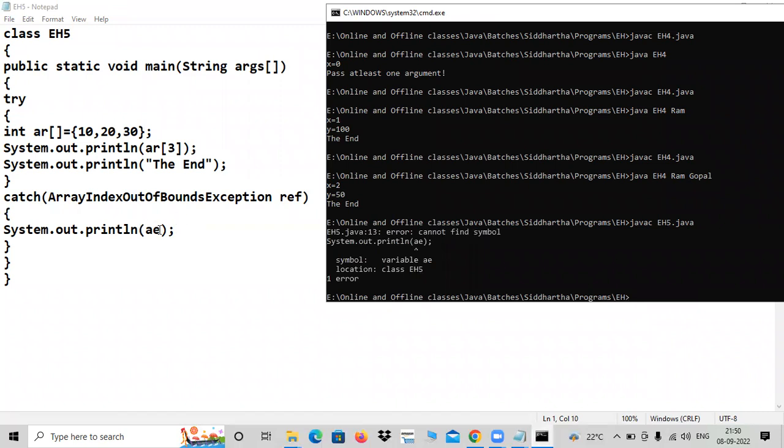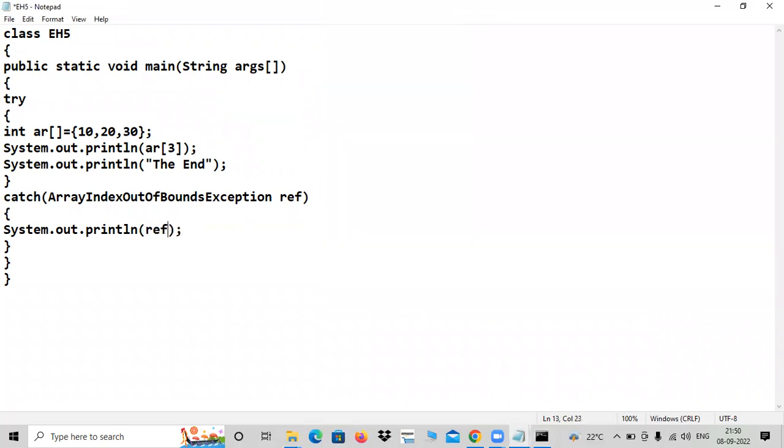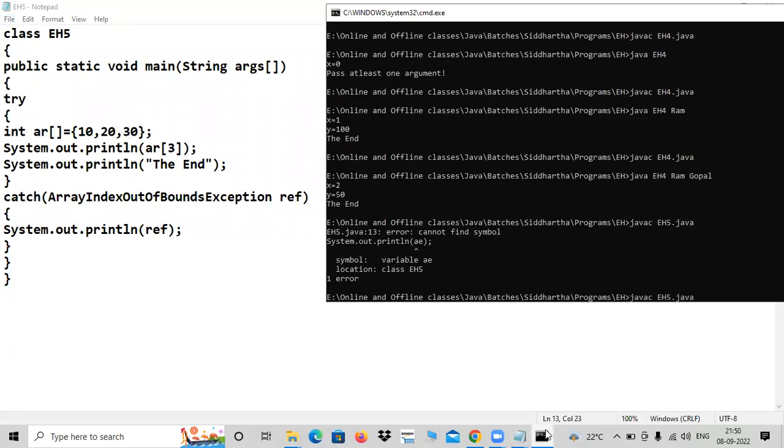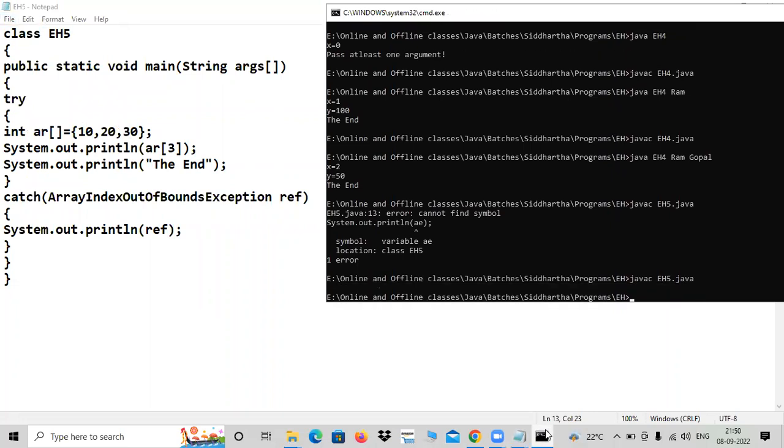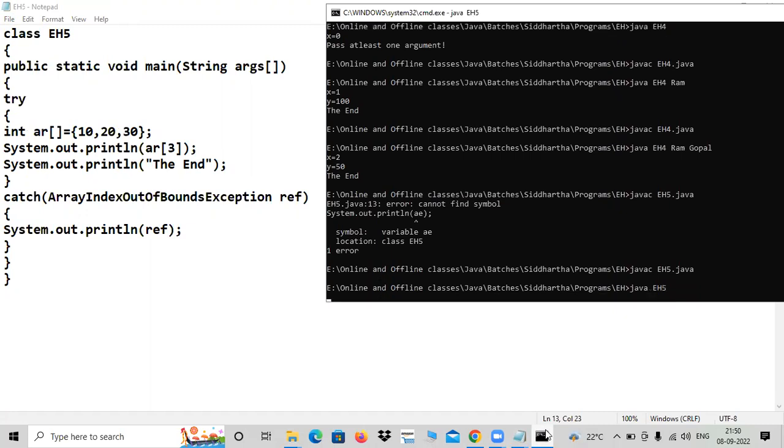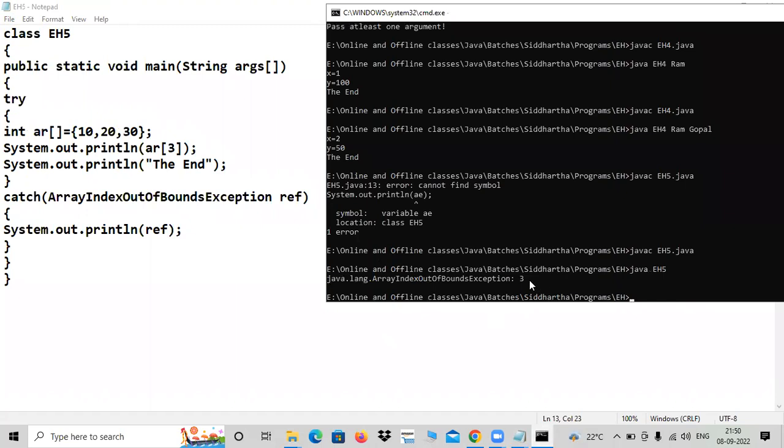It is no more AE, it is ref. I changed that, sorry for that. Success, because compile success means the compiler is unable to do my work. So let JVM at least do my work. Yes. What is that? Tree.